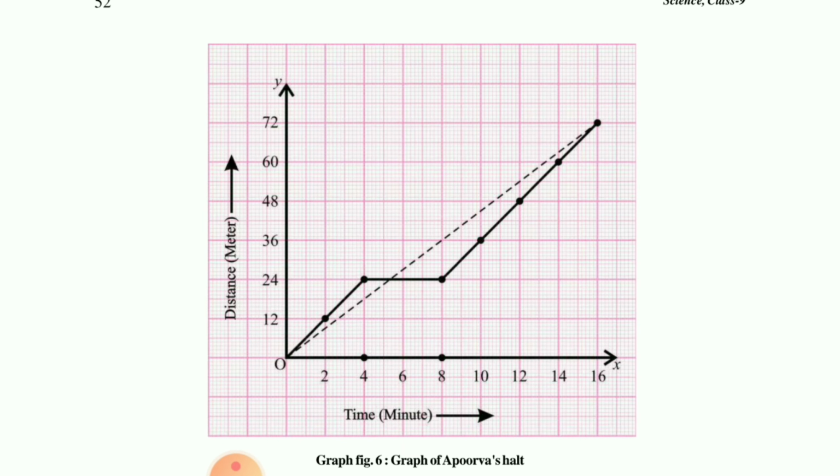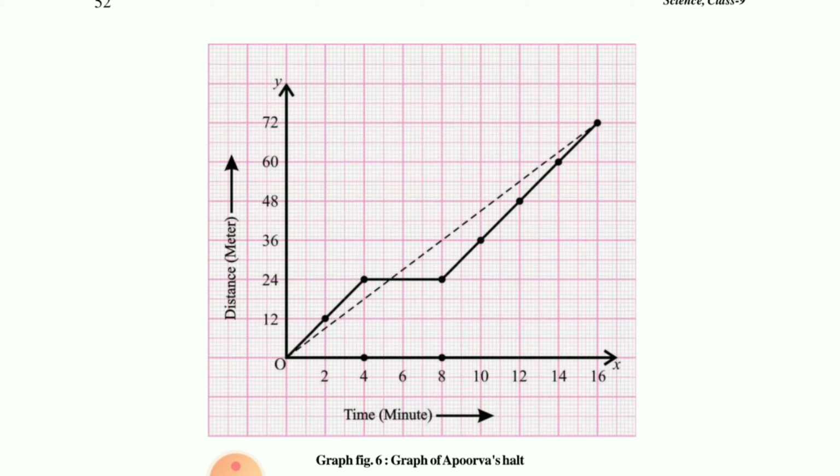From the initial point, she had traveled for 2 minutes and reached 12 meters. Then again she traveled, and at 4 minutes she reached 24 meters. After that, Apurva stayed there for 4 minutes, so she remained at that particular point only.